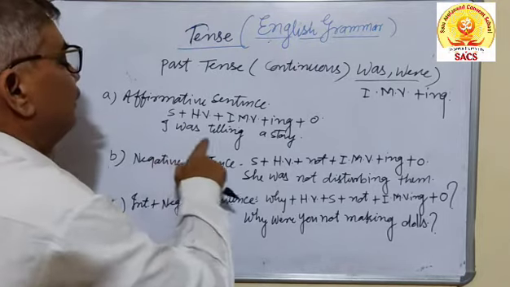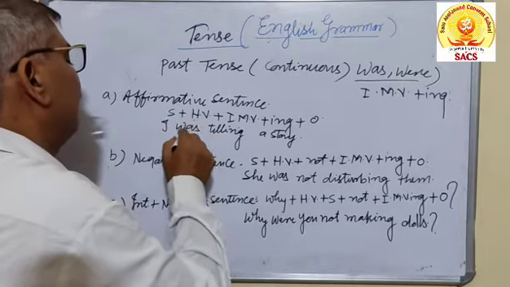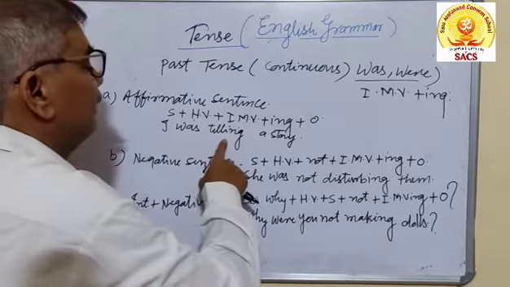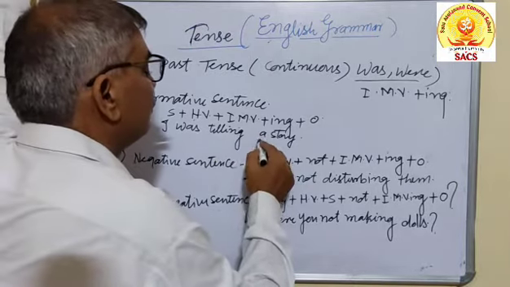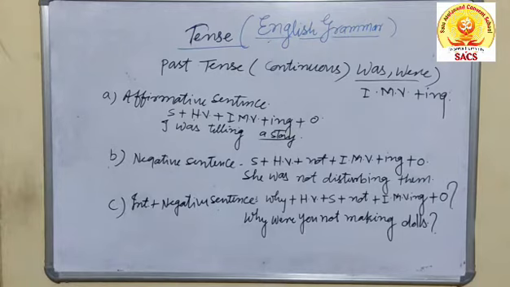Then, I was telling a story. You know, I is the subject, was is the helping verb, tell is the first form of the verb, ing has been added here, and a story, this is the object. So you can see this formula and translate it. You can write in this way.